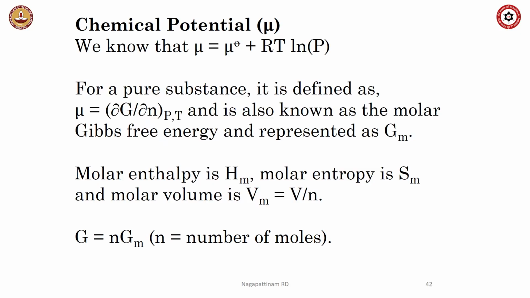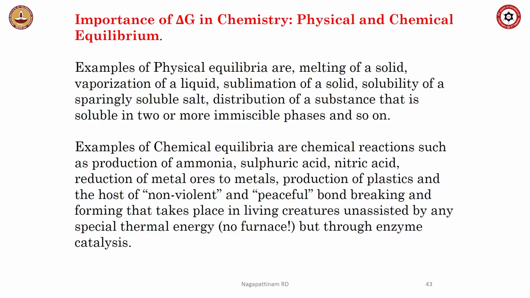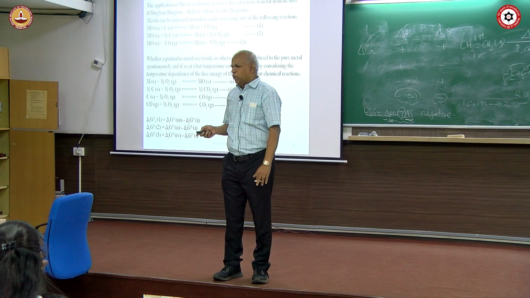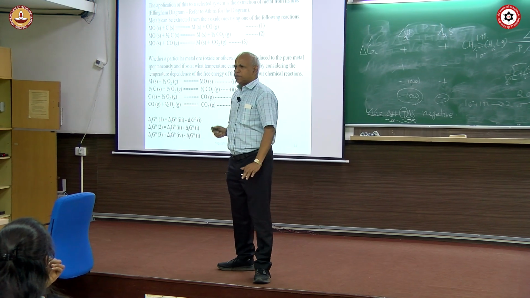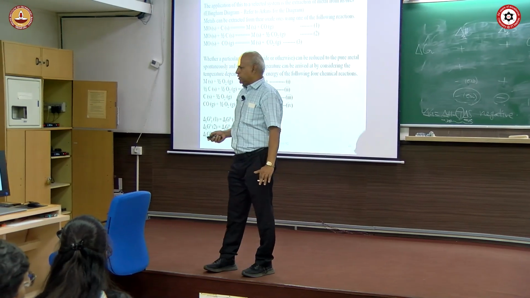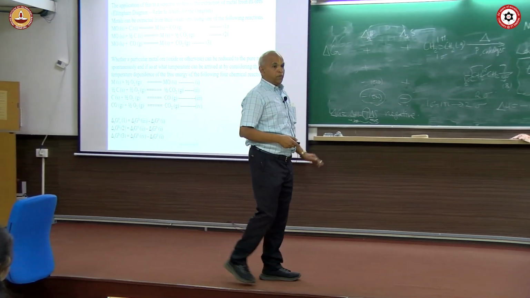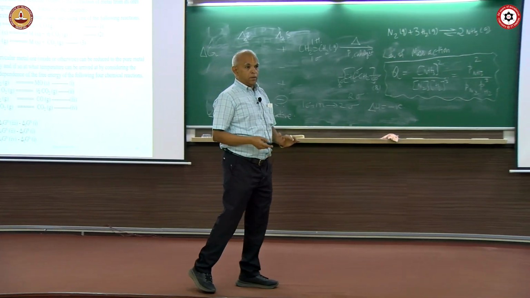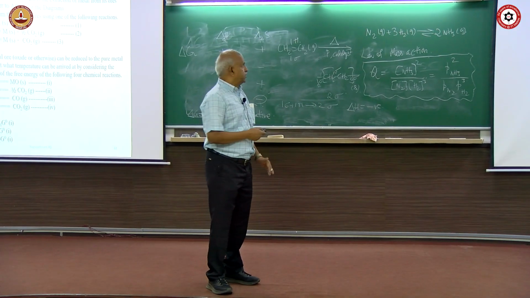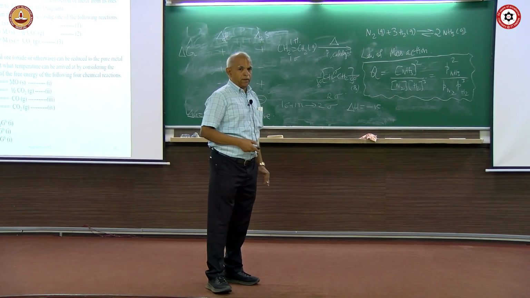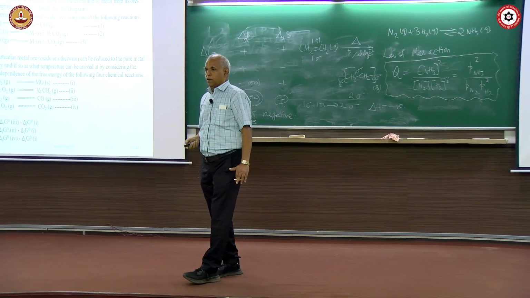With that, chemical potential, I am going to skip all these things. I am going to send this to you. Only one last example, which is an important thing, is in extraction metallurgy, where this is extremely useful: variation of G with T. Just now we discussed the Gibbs-Helmholtz equation. Variation of G with T is extremely important in extraction metallurgy.